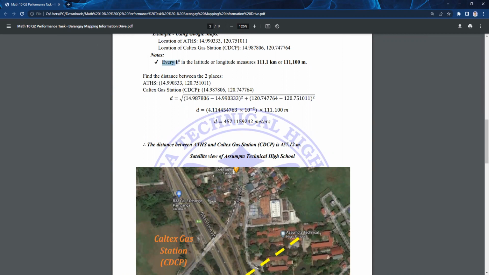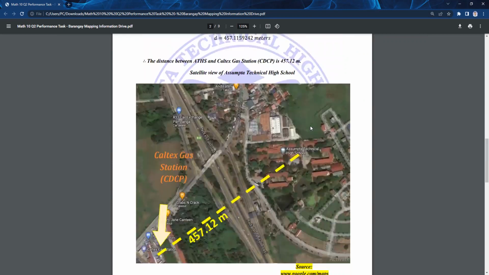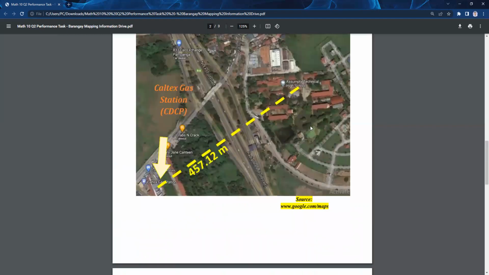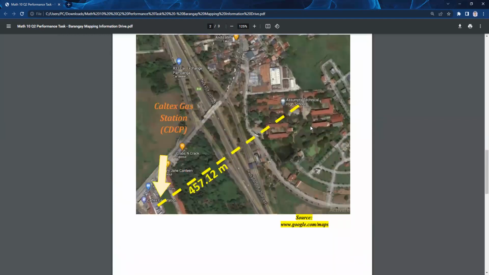So take note that every 1 degree in the latitude or longitude measures 111.1 kilometers or 111,100 meters. So after computing for the degree distance, we need to multiply it by 111,100 meters to identify really its actual measurement. So this is an example of how to compute for the distance.